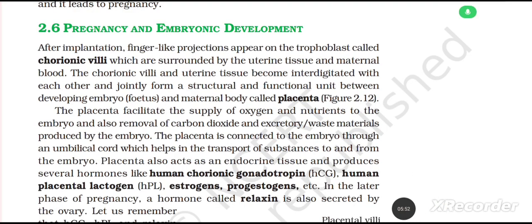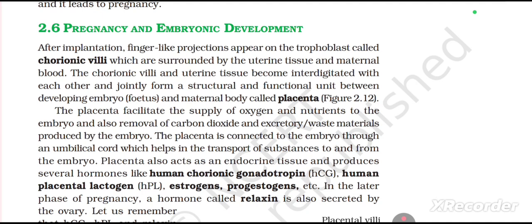2.6 Pregnancy and embryonic development. After implantation, finger-like projections appear on the trophoblast called chorionic villi, which are surrounded by the uterine tissue and maternal blood. The chorionic villi and uterine tissue become interdigitated with each other and jointly form a structural and functional unit between the developing embryo called fetus and the maternal body, called placenta.